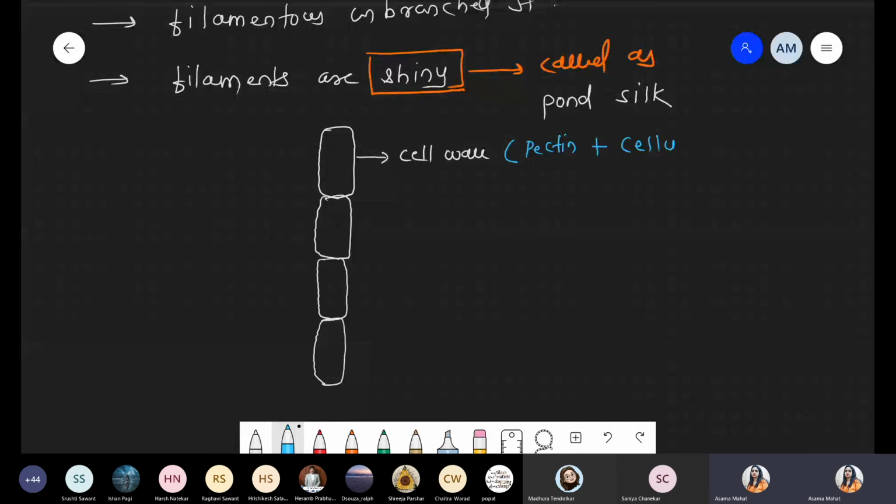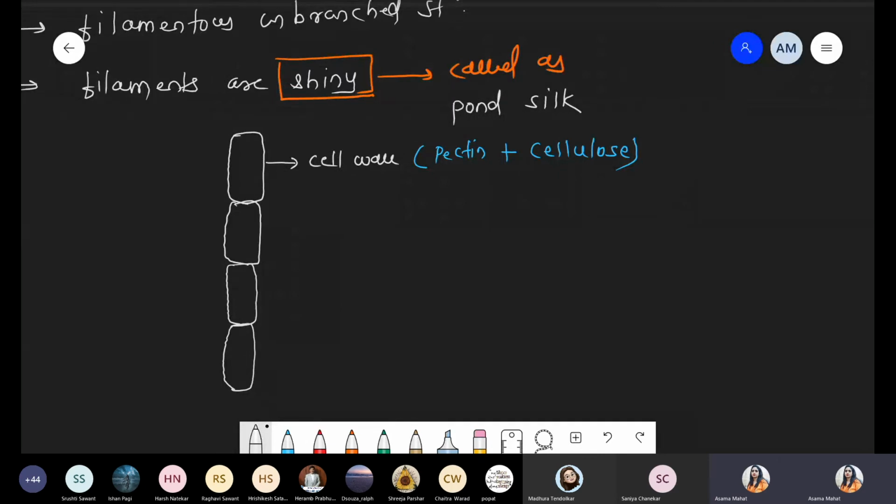Sometimes pectin can dissolve in water, because pectin is the outermost layer made up of polysaccharide, a carbohydrate. When it dissolves in water, it gives a slimy sheet, a slimy layer. So it might be possible that these are very slippery to touch. I'm writing that information here. We are talking about the cell wall and more specifically about the pectin: pectin dissolves in water. Now what happened?